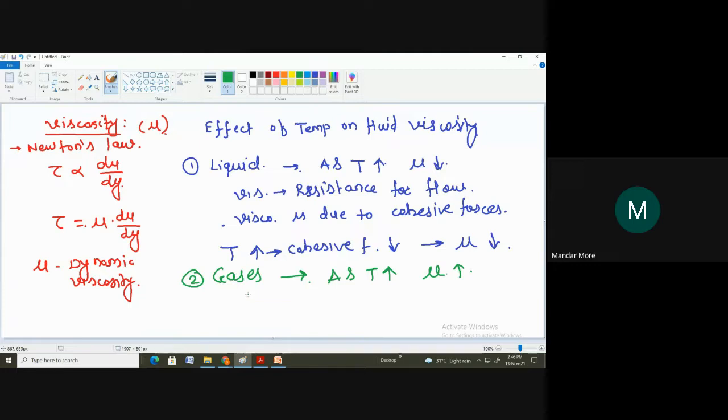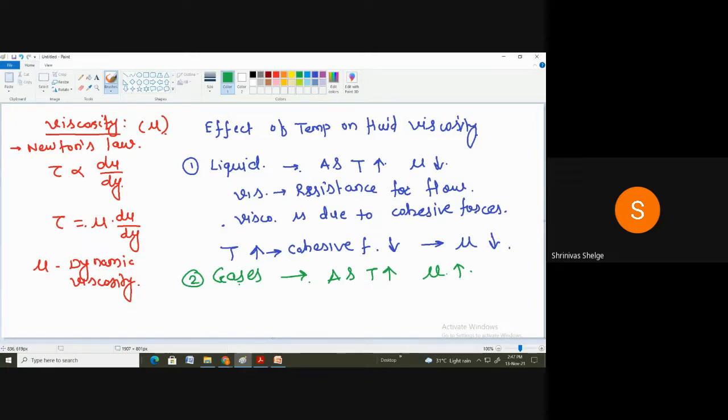Molecular momentum, collision of the molecules. In case of gases, the molecules are moving randomly and they collide with each other, and that collision creates resistance for the flow. Viscosity is resistance for the flow of one layer over another layer. So the viscosity in gases is due to the molecular momentum, the collision between the molecules.